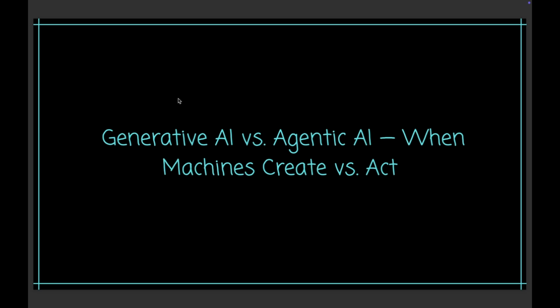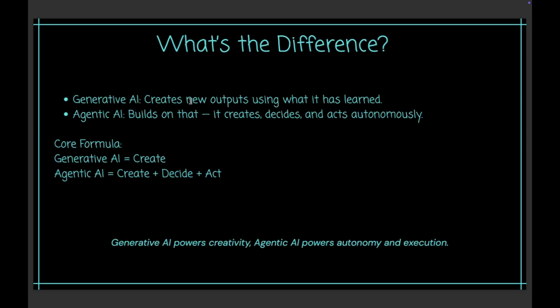Now, imagine a smart assistant that can not only paint but also decides what to paint next, picks up the brushes, sets the schedule, even delivers it to an art gallery. That's agentic AI, something that can act autonomously, make decisions, carry out tasks to achieve goals. Basically, generative AI means creating, while agentic AI not only creates, it also decides and acts.